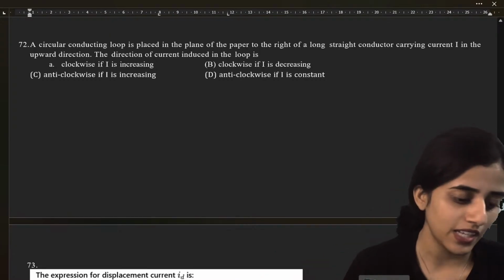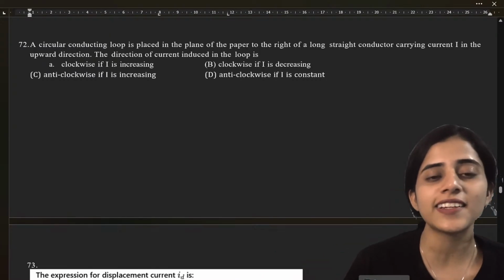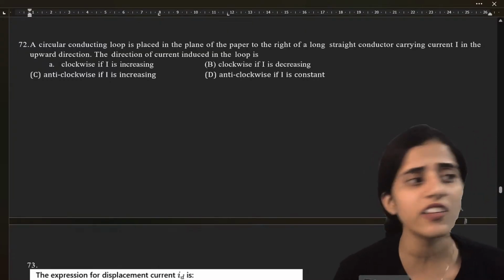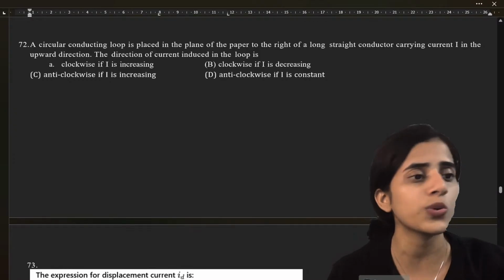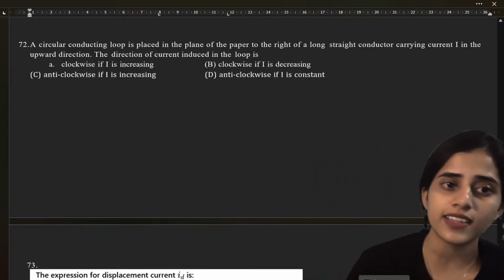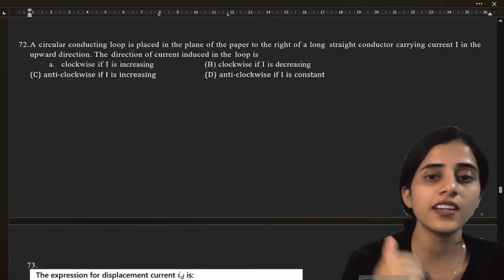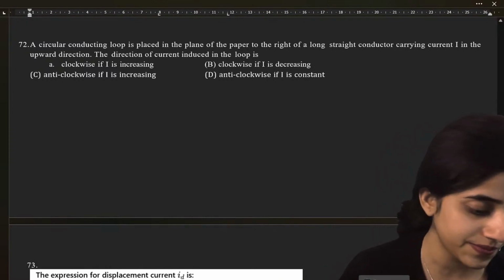Next question. A circular conducting loop is placed in the plane of the paper to the right of a long straight conductor carrying current I in the upward direction. The direction of current induced in the loop is...